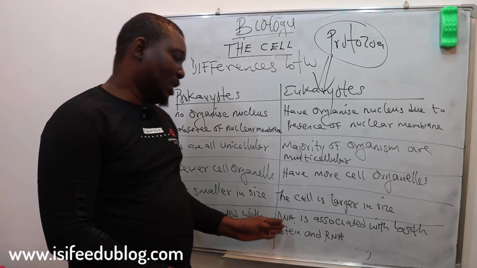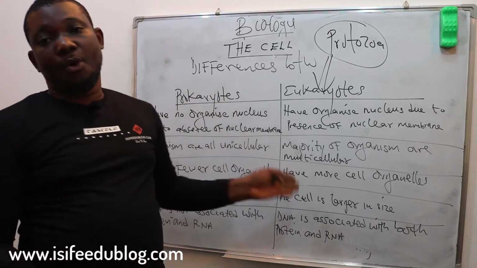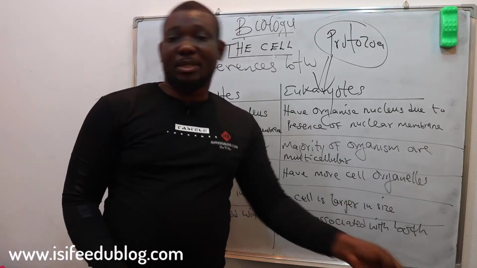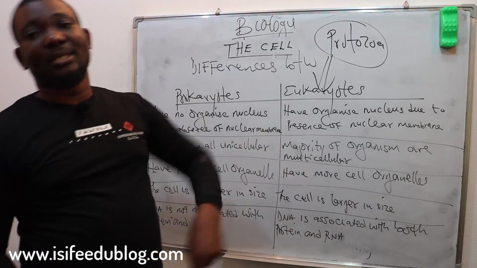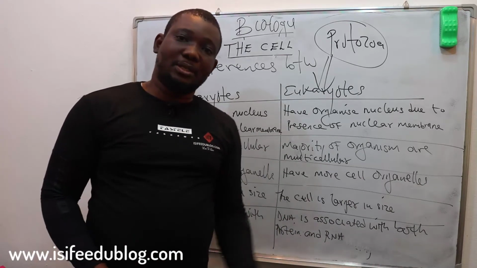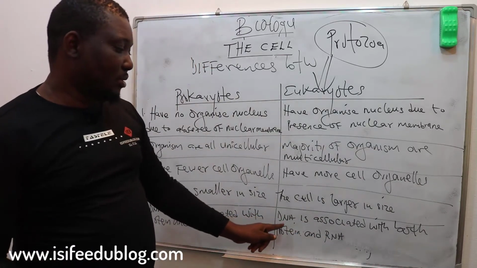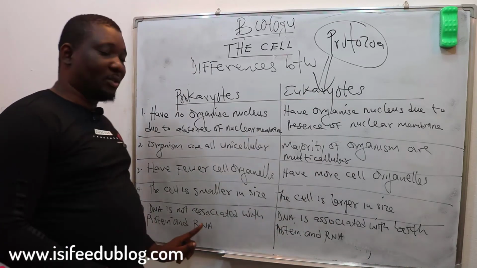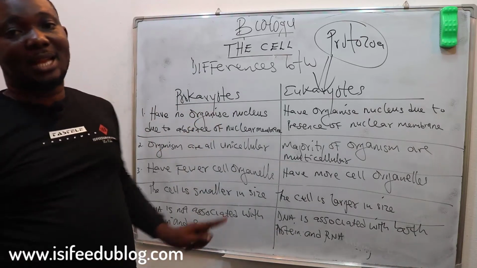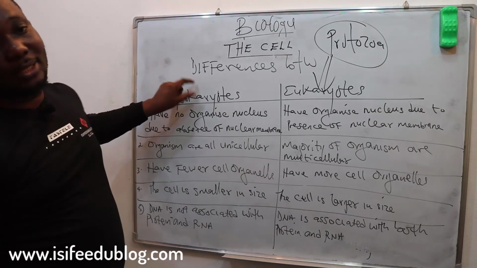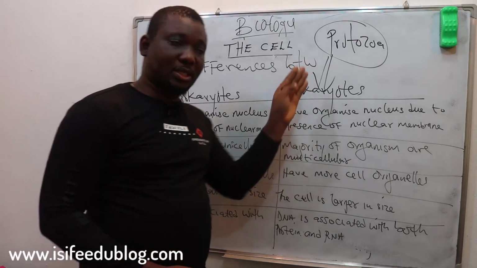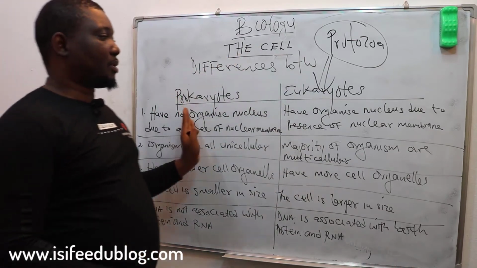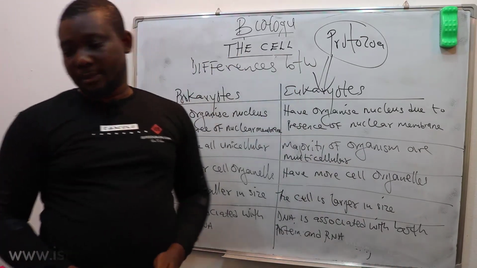So there will be protein synthesis from what we call the messenger RNA, which signals the synthesis of proteins. This cannot happen in prokaryotes, since there is lack of an organized nucleus. So these are the differences between prokaryotes and eukaryotes.